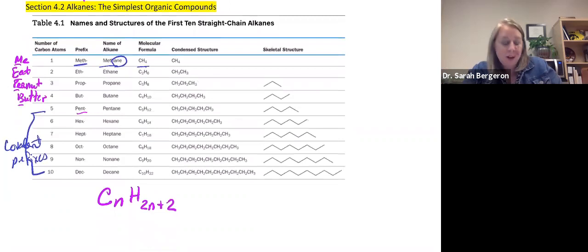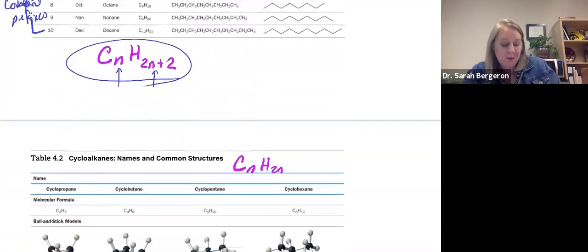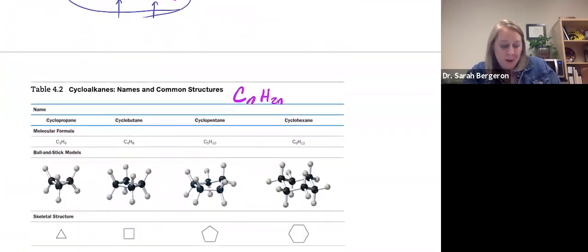Remember that they all have this particular formula where you look at the number of carbons, multiply that number by 2, and then add 2. That tells you how many hydrogens you have. So you can always use that formula to go back and forth.